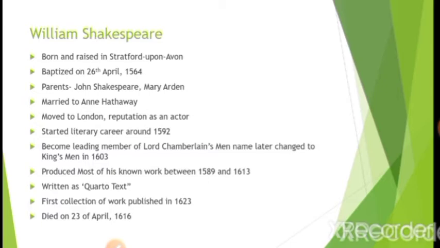Then he became the leading member of the Lord Chamberlain's Men, whose name was later changed to the King's Men in 1603, because of James I, who ascended to the throne. The most productive period was between 1598 and 1613, and after 1600 was his mature period. The majority of his greatest tragedies were written after 1600.